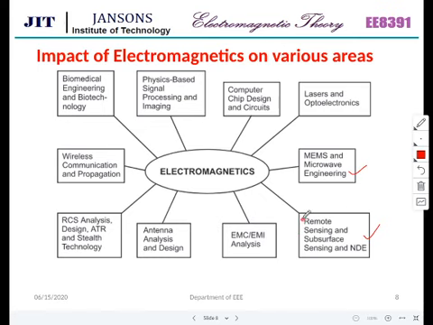Leveling of things, power plant engineers, everybody is using this remote sensing. EMC, EMI analysis, electromagnetic interference, electromagnetic compatibility analysis. This is a major thing nowadays. In future, if you are going to start an industry, then the EMC, EMI analysis has to be done, and they have to get the certificate. Antenna analysis and design, RCS analysis, design, ATR and stealth technology. So it is all into communication, wireless communication and propagation.